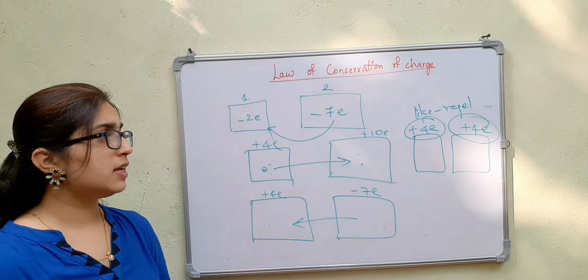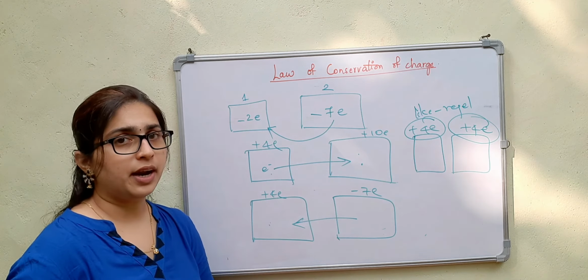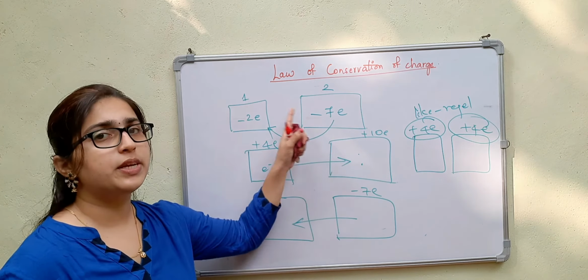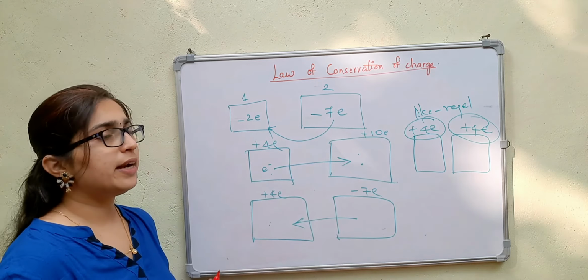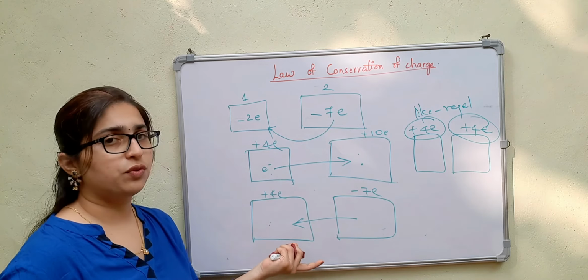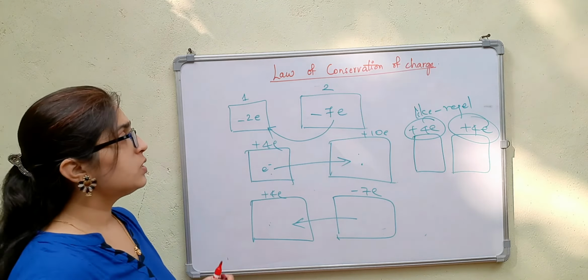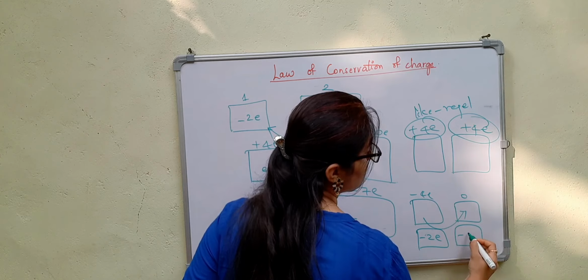From this we can see that charge is not being created or destroyed, but it is transferring from one object to another. So the net charge before transfer and after transfer should be equal. If I consider this as minus 4e and this is neutral, it gives 2 electrons to this. So here it becomes minus 2e and here it becomes minus 2e.